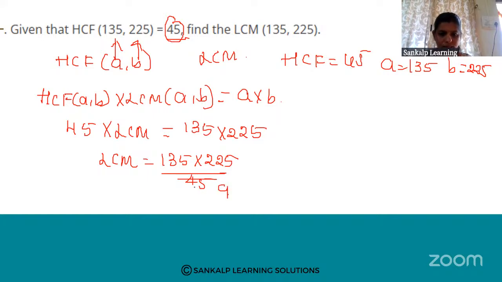5 nines are 45. 5 fours are 20. 5 fives are 25. Right? 3 threes are 9. Next, 3 fours are 12, 1 remains, 3 fives are 15. So 45 into 15. So 15 fives are 75. 15 fours are 60. So 675 is the LCM of these two numbers, 135 and 225.